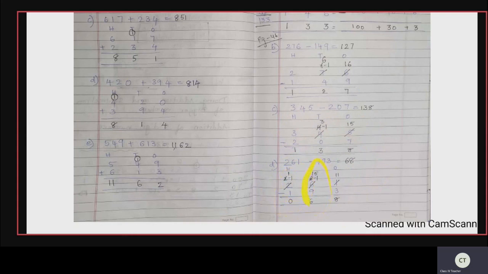Okay, now do the subtraction part. So 15 minus 9. 9, after that 10, 11, 12, 13, 14, 15. How many fingers are open? 6. Okay, tens over. Now hundreds is 1. 1 minus 1 is 0. So what is the answer you got? 68. So 68. Got it, children?